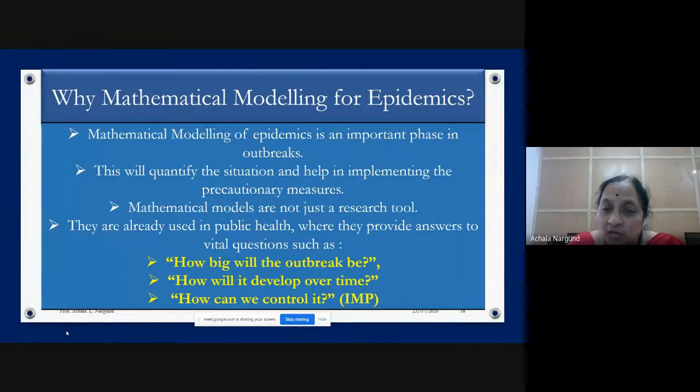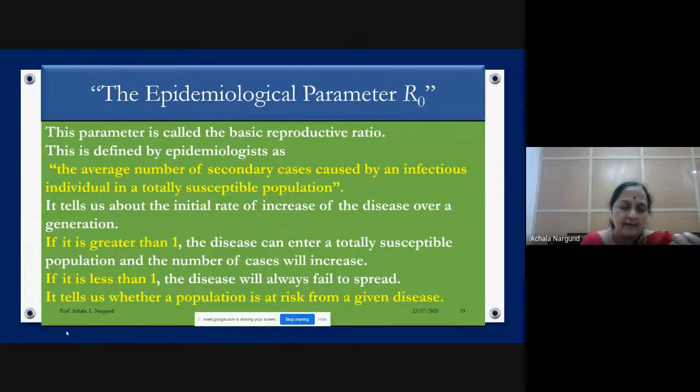Then how can we control it? This is very important. Once the first two questions are answered, we need to control it. What has to be done? How many people have to be given vaccination? If a vaccine comes, how do we distribute it? That part is very important and can be dealt with by mathematicians.